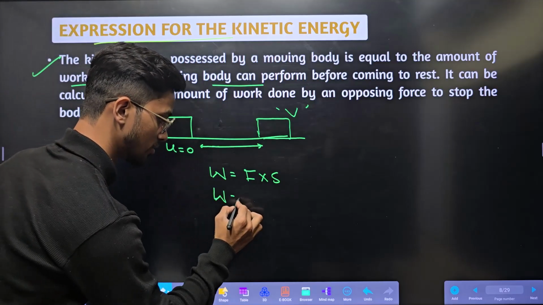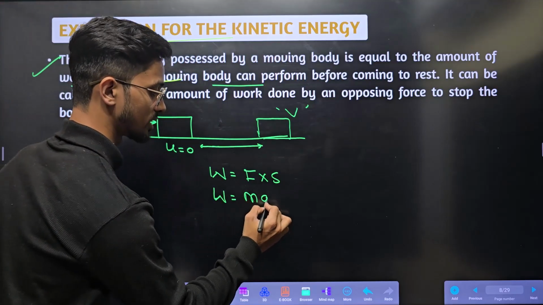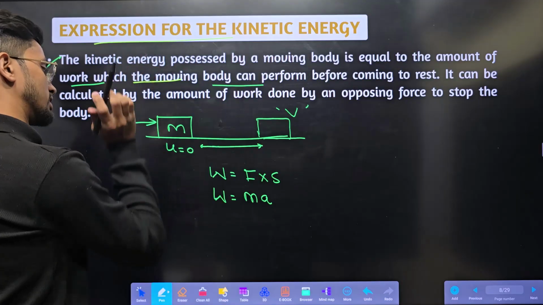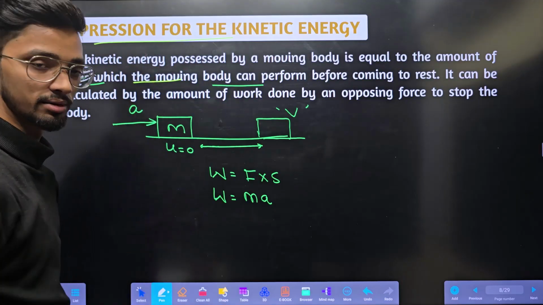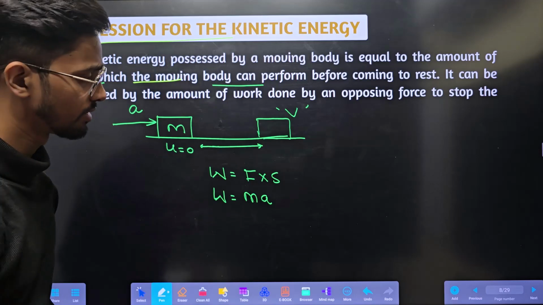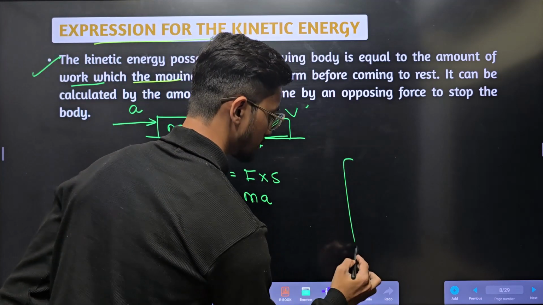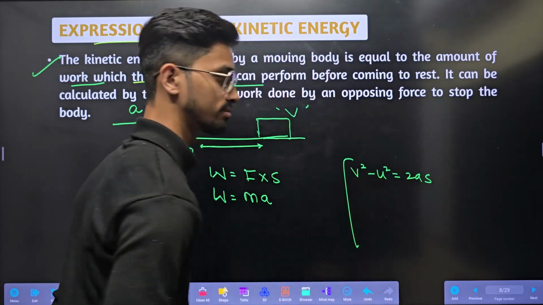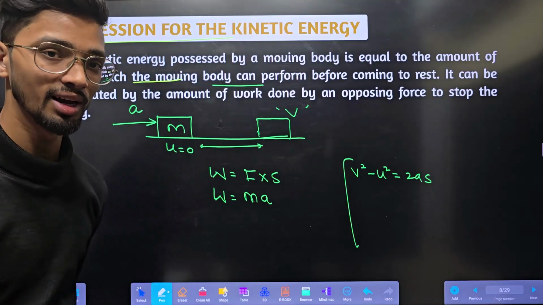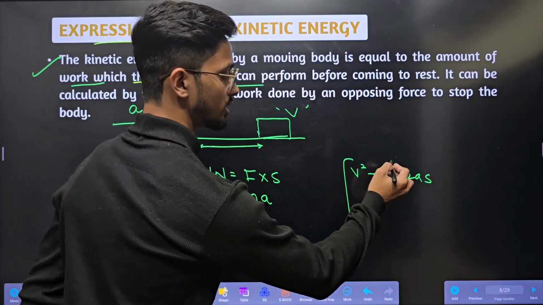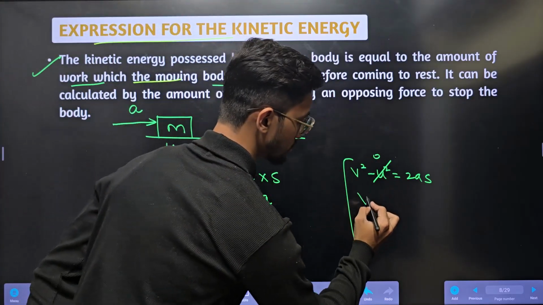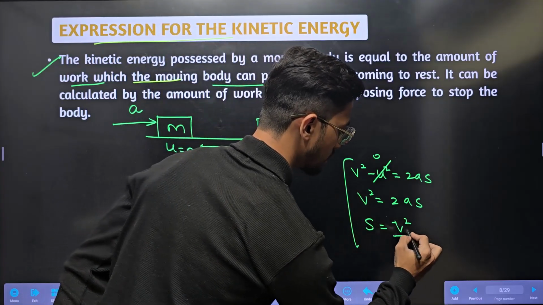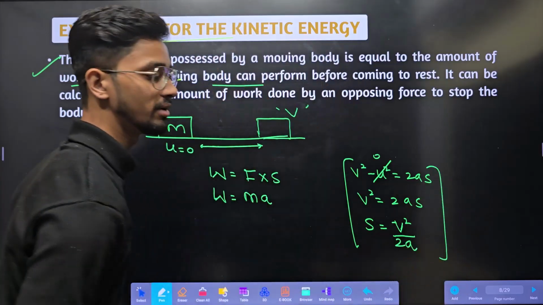So work is equal to, what is the force here? Force is nothing but mass into acceleration, m into a. The mass is m, and if the body is accelerating here with acceleration a, so m into a. What is displacement? We have learned this formula before: v square minus u square is equal to 2as, in 9th standard maybe, equations of motion. Initial velocity is 0, so this term will be 0. So v square is equal to 2as. So what will be s? s will be equal to v square upon 2a.